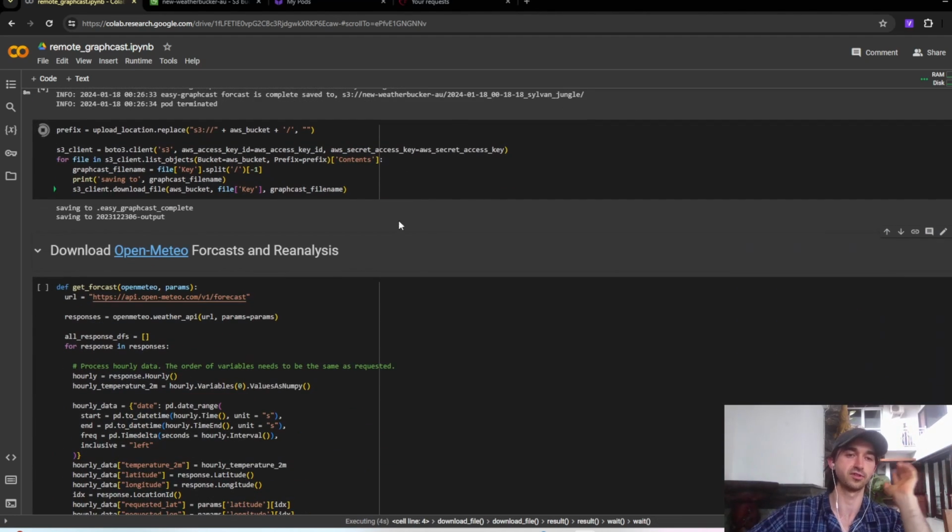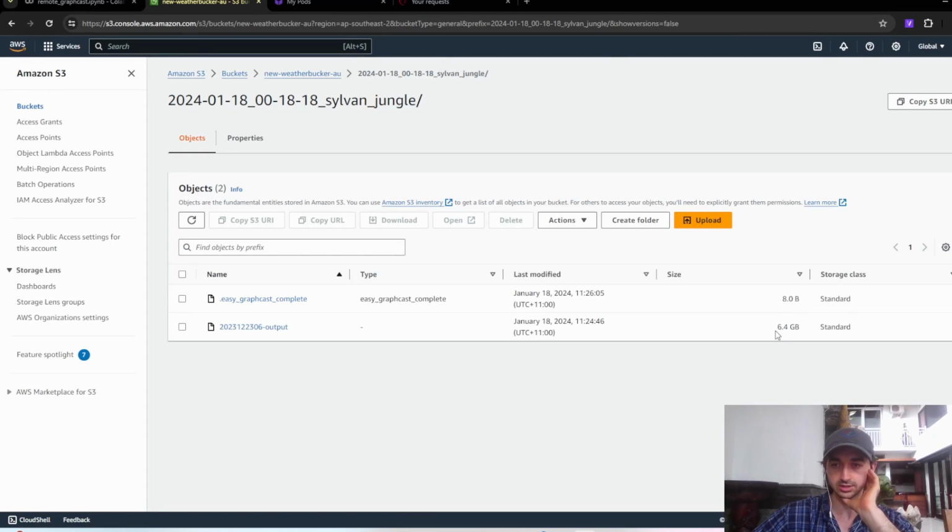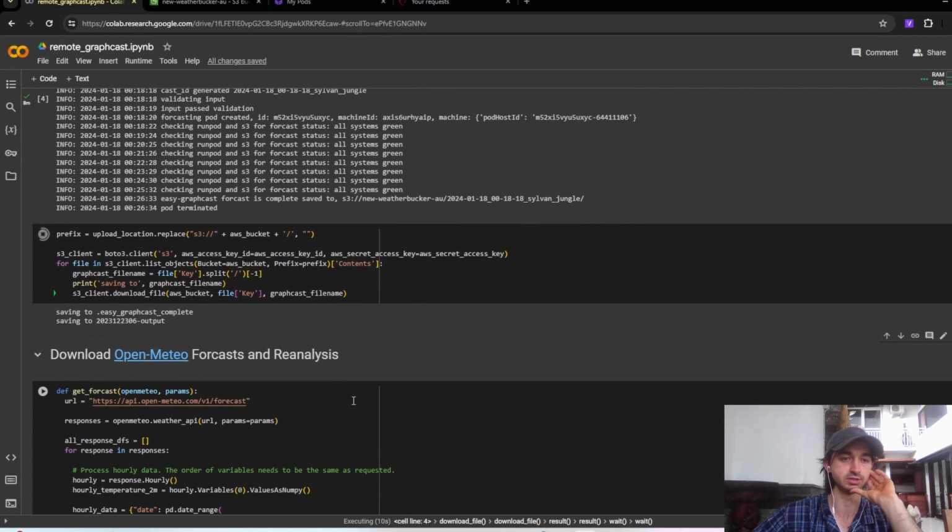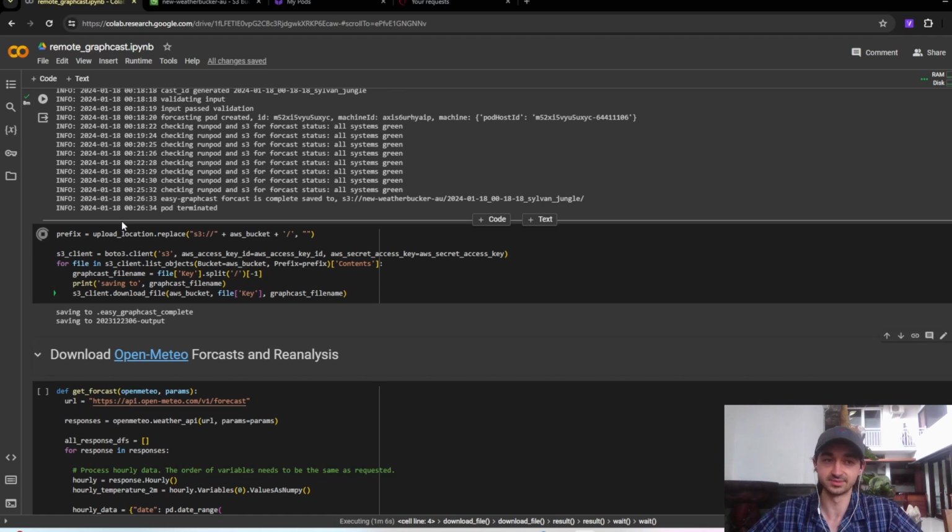This will take like another 5 minutes because, as you can see, this is like a 6.4 gigabyte file. It's really big, lots of predictions in there for 10 days. And that's because you're not just predicting a particular variable. In this forecast, you predict weather, wind speed, temperature at 2 meters, temperature at like 75 meters, and a whole bunch of ranges of temperatures. The weather's complicated, and that's why we have to deal with these huge files.